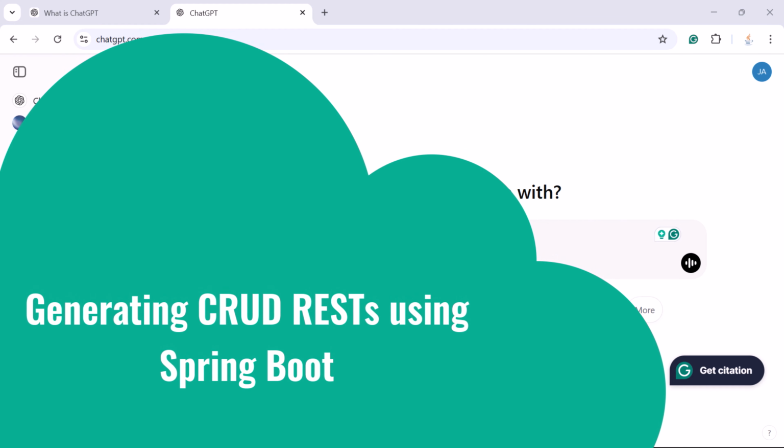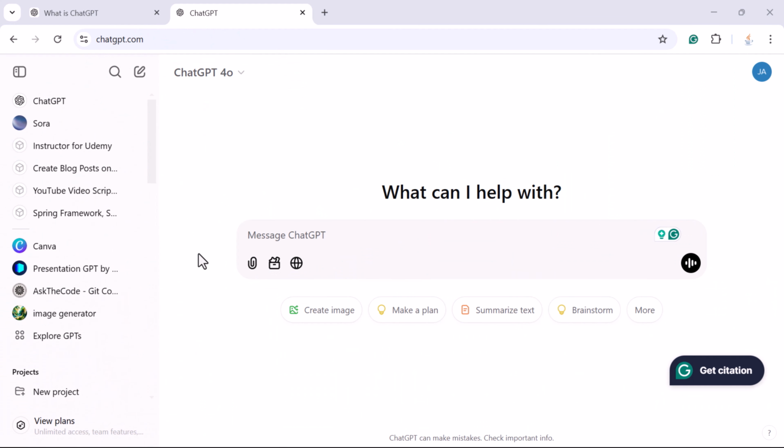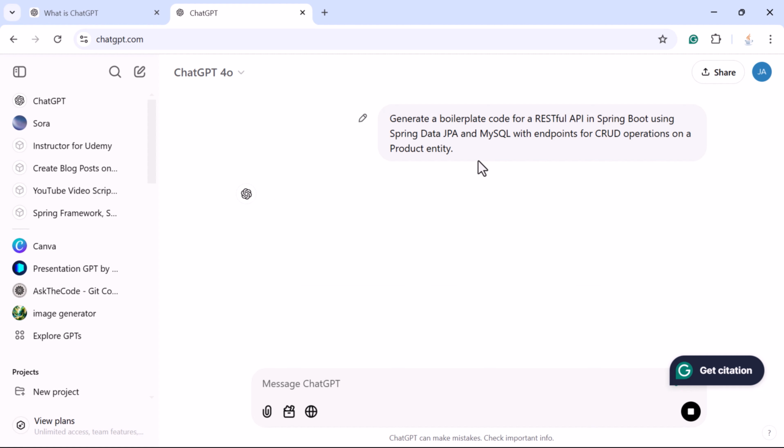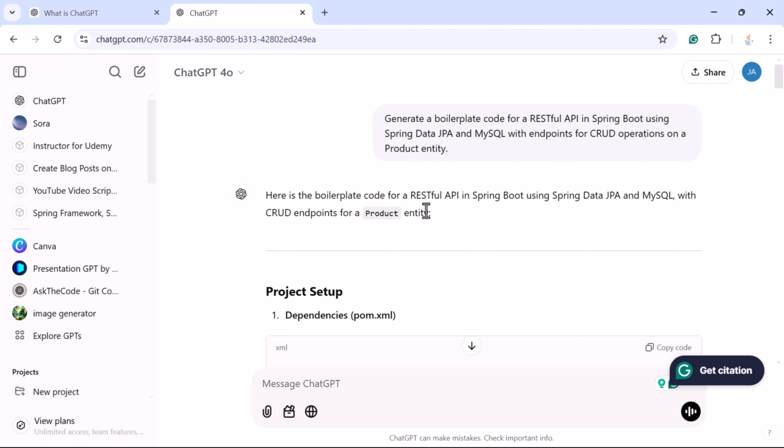Okay, so let us go to the ChatGPT over here and let us enter the prompt and let us see how ChatGPT generates the boilerplate code. So here let us enter the prompt, generate a boilerplate code for REST API in Spring Boot using Spring Data JPA and MySQL with endpoints for CRUD operations on product entity. Just submit this prompt. Notice here the ChatGPT response over here.